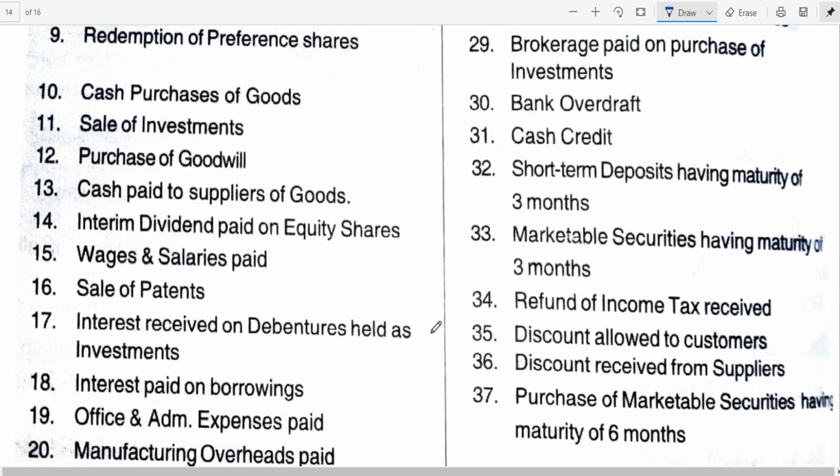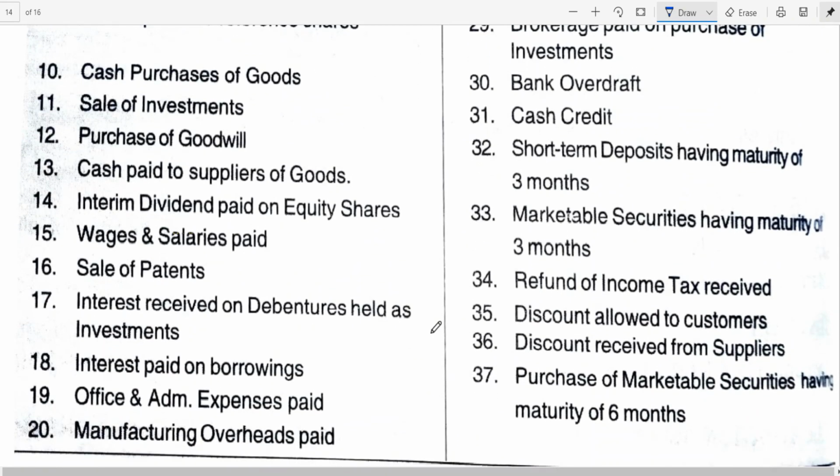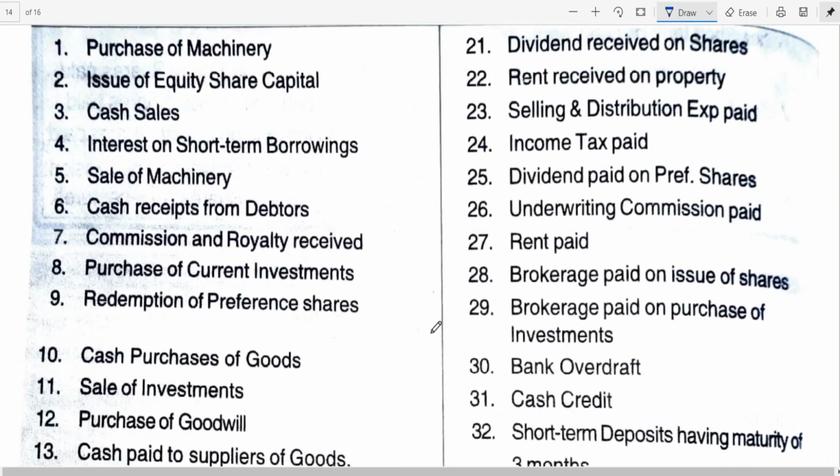And after that, in tomorrow's class, I'll be taking up how to prepare a cash flow statement. I've told you, for operating activities we have two methods, direct and indirect. For investing and financing, you don't have any method, only one method. Only for operating activities, to find out the net effect of cash flows, we can go for either the direct method or the indirect method. If you can answer these 37 points, I think it's clear to you.